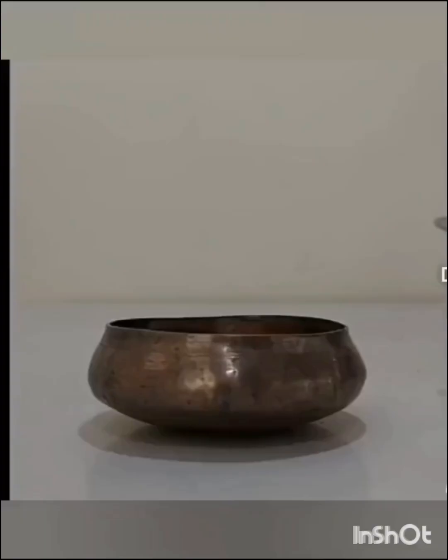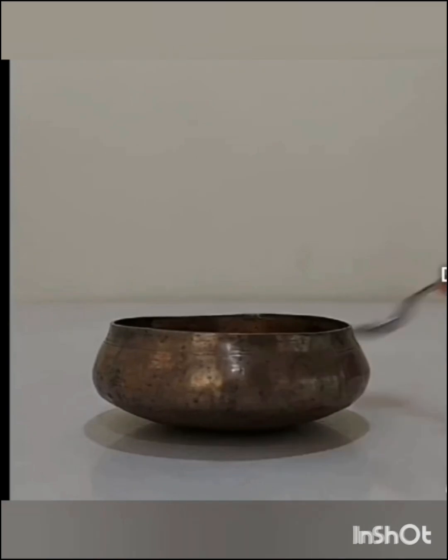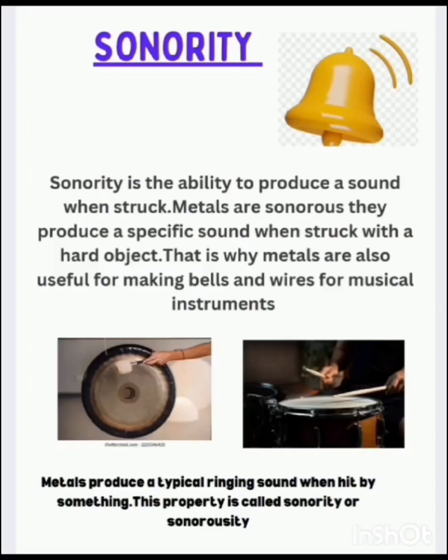The next interesting property of metal is sonority. Let's see a video of how metal produces sound. When a metal is struck with a hard object, it produces sound. Now look at the definition of sonority. Sonority is the ability to produce a sound when struck. Metals are sonorous. They produce a specific sound when struck with a hard object. That is why metals are also useful for making bells and wires for musical instruments.